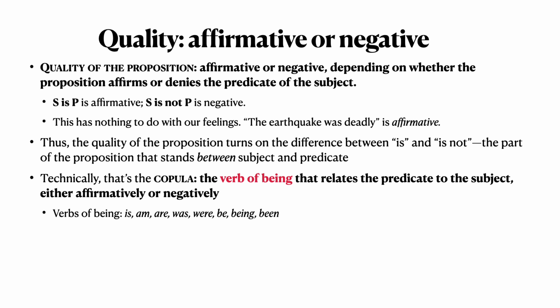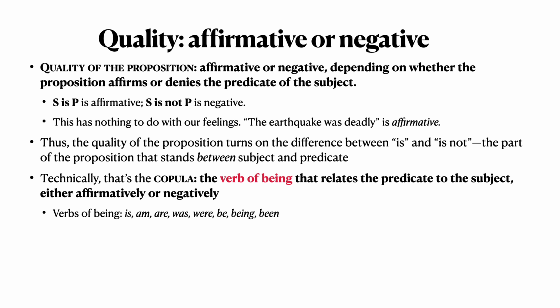Sometimes if it's an I, it would be I am, you are, things like that. And then be, being, and been all work with auxiliaries. Any of those is a verb of being, and we can use that as a copula. We can't use active verbs. We can't use any verb other than a verb of being as the copula.